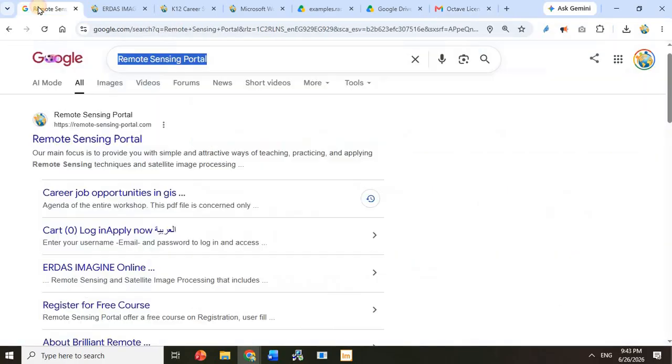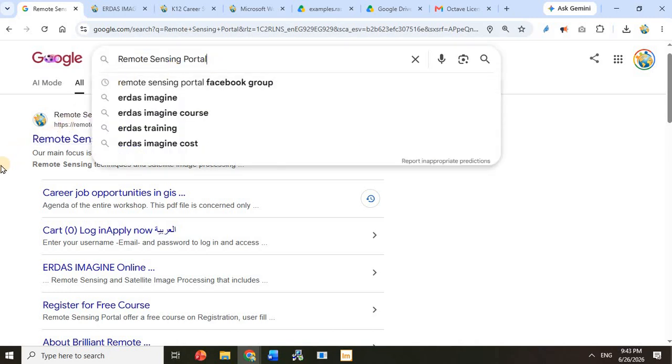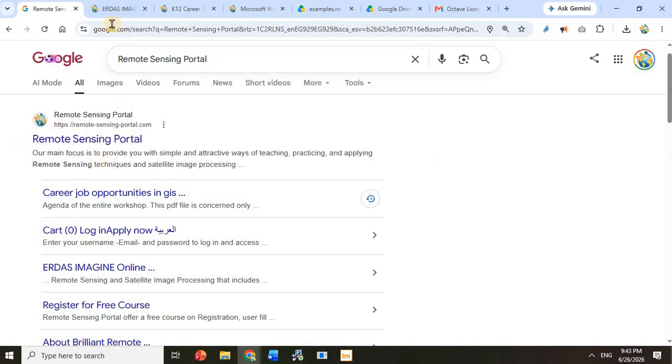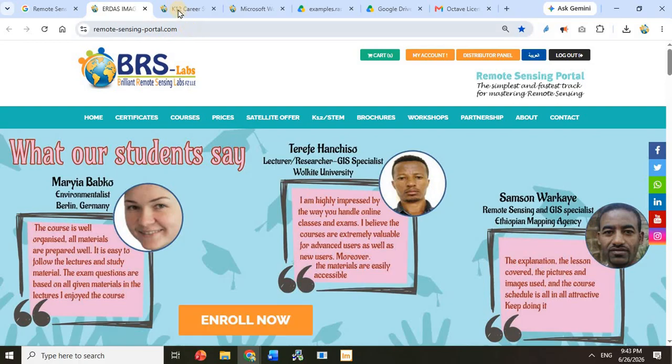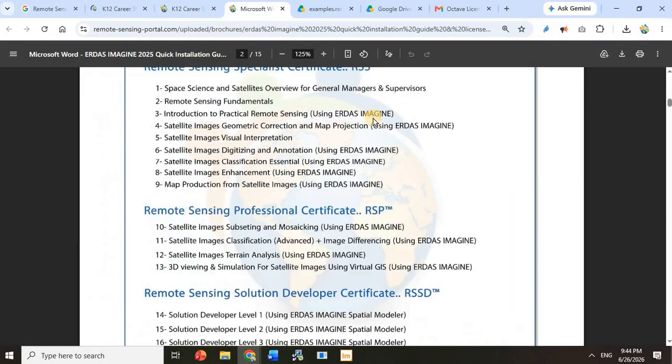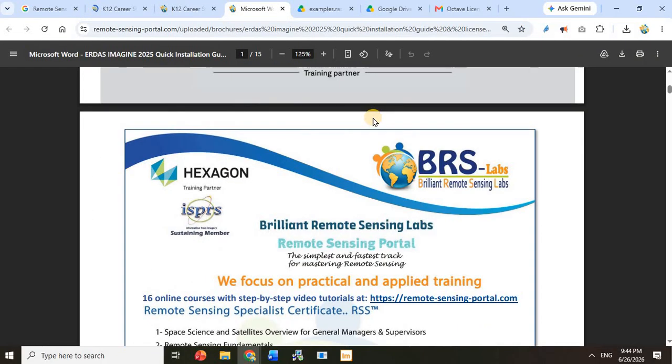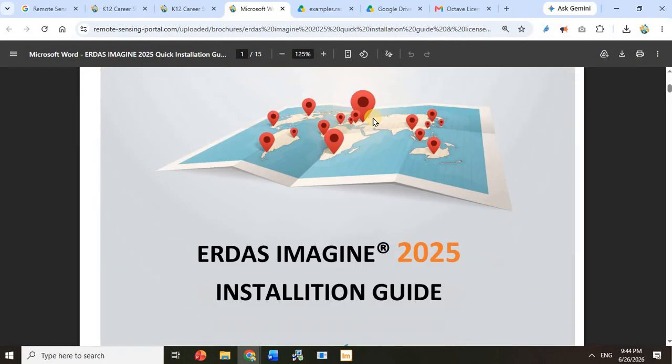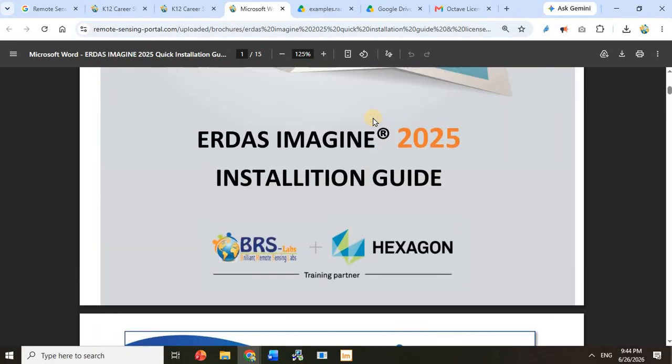Go to your Google or any search engine and search for the Remote Sensing Portal and start repeating what I have described, and go to the brochures and the license installation and activation guide.